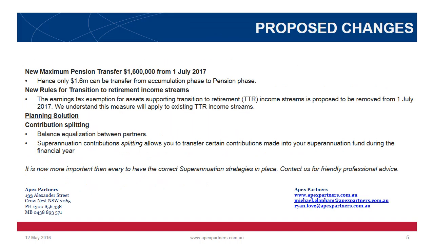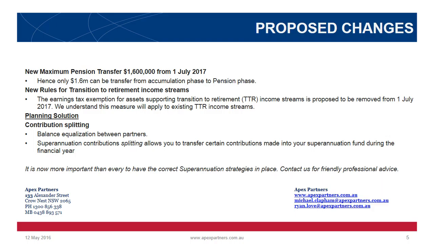Proposed changes. New maximum pension transfer, $1.6 million from 1 July 2017. Hence, only $1.6 million can be transferred from accumulation phase to pension phase. If you had an existing superannuation balance of $2 million, this would mean that only $1.6 million can be transferred to pension phase to obtain the nil tax rate. The other $400,000 would stay in accumulation phase, being taxed at 15%.